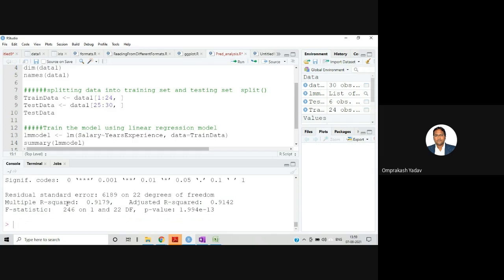We get the R squared value, this is 0.9179. We are getting the adjusted R squared value, that is 0.9142. We are also getting the P value and F statistics.